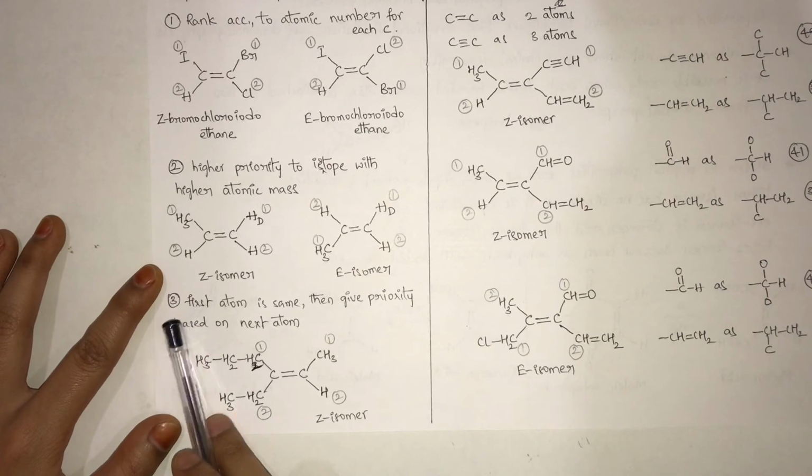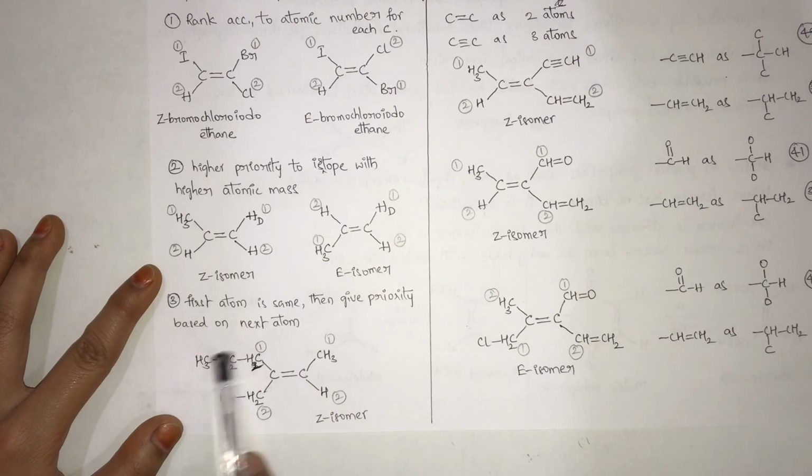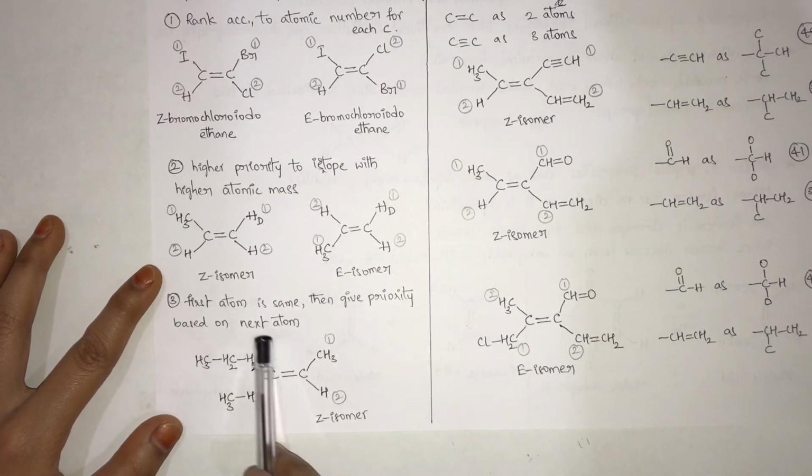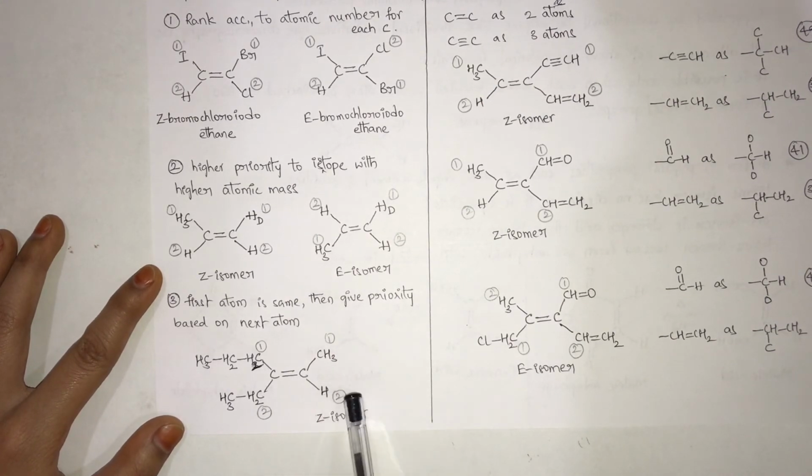Rule 3. If the first atom is the same, then give priority based on the next atom. Coming to this example, for this carbon we are having the same group, CH2, CH2. Then go to the next carbon, CH2, CH3 and CH3. When we calculate the atomic mass for this group, it will be more when compared to this group. So we will rank this as number 1 and the next one as rank 2. For the next carbon, methyl as 1, hydrogen as 2. Both the priority groups are on the same side. Then we will give the name as Z isomer.